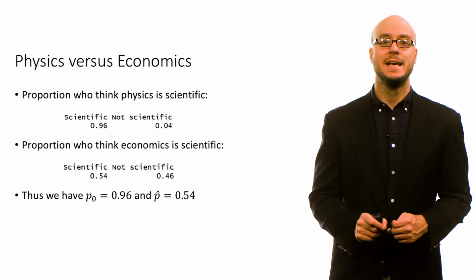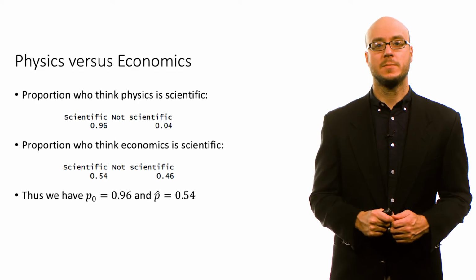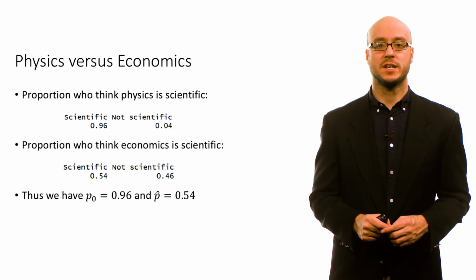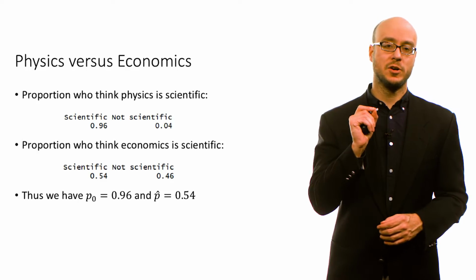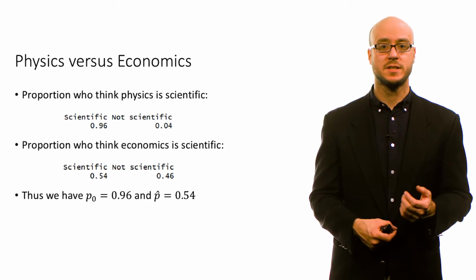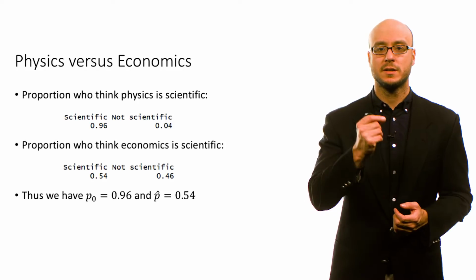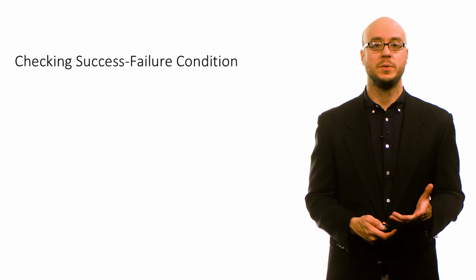Because the null here is that the proportion of people who think economics is scientific is about the same as that for physics. So for the purposes of this problem, we're going to treat 0.96 as our null, right? The idea is that economics is just as scientific as physics, and we're going to test that claim using a value of 0.54 for p hat.